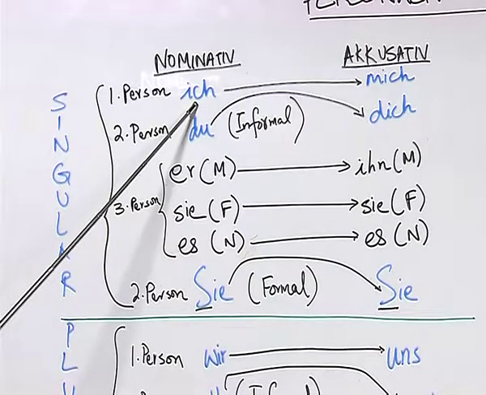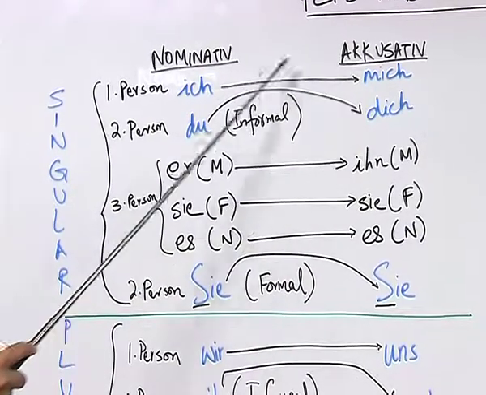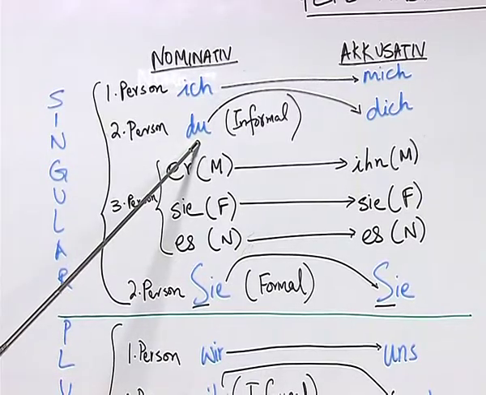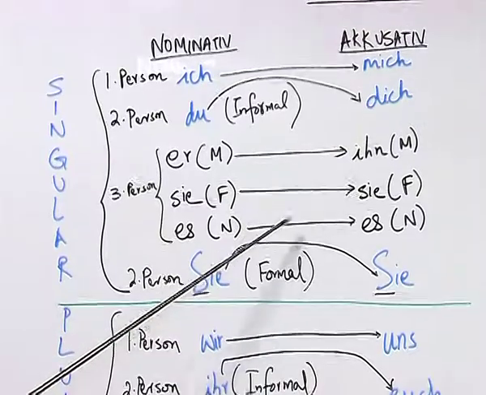You are familiar with this first person pronoun, which is ich, which turns into mich in accusative. The second person pronoun du turns into dich in accusative.